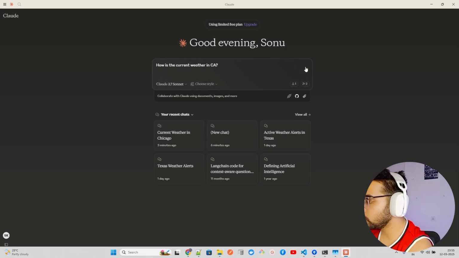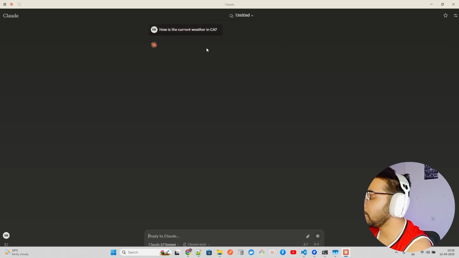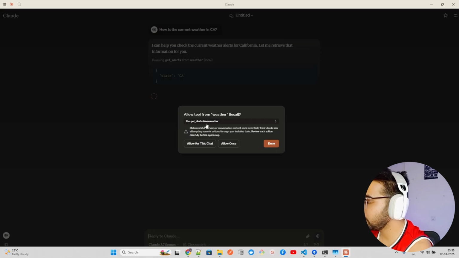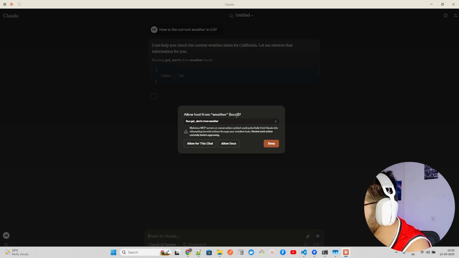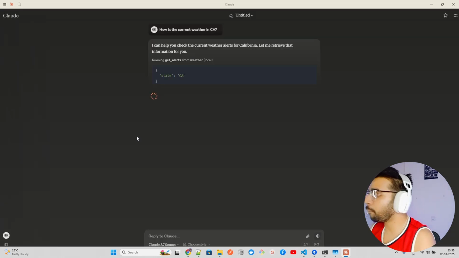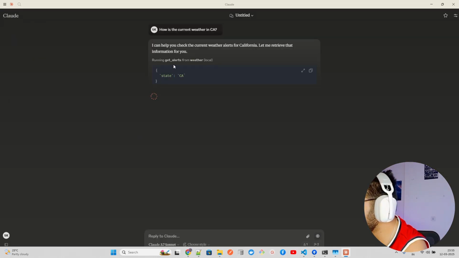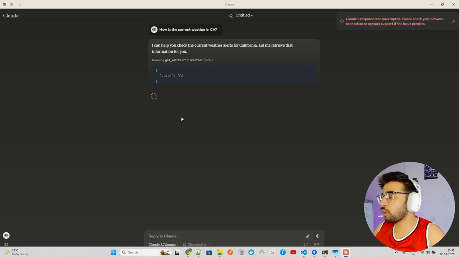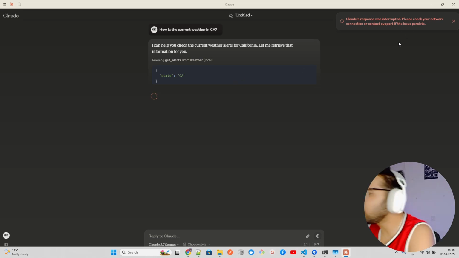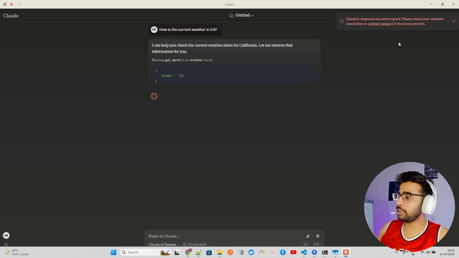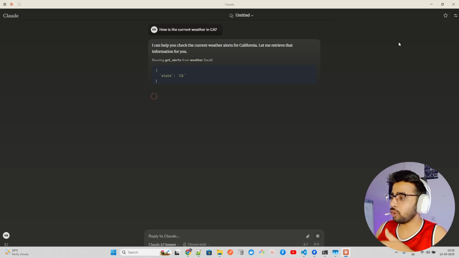If I just click on this, you would see that it's asking me to connect with a tool. It says allow tool from weather, this local. I'm going to say allow for this chat. Now you can see it says running get_alerts from weather, and it's looking at the state CA, and it's going to fetch the information. It says Claude's response was interrupted, please check your network connection. Sometimes it has rate limiting, sometimes it does not work, but that's completely fine. We can check that out.